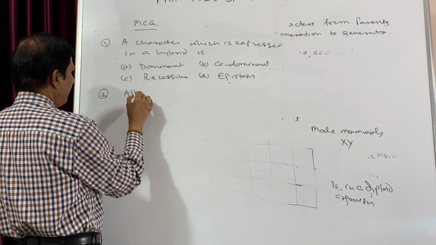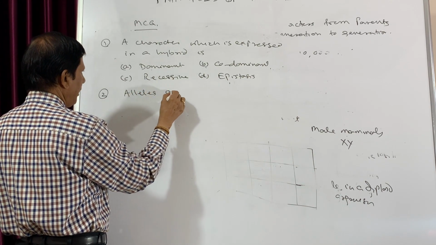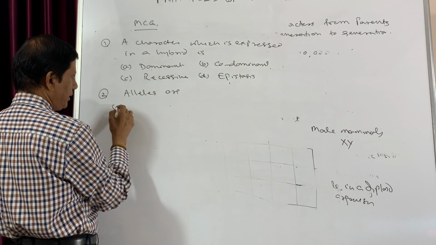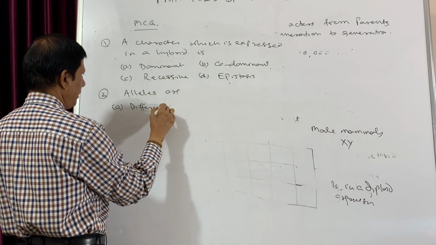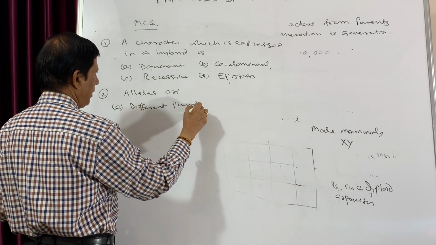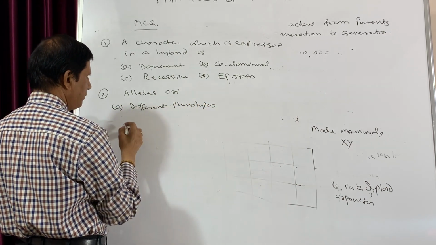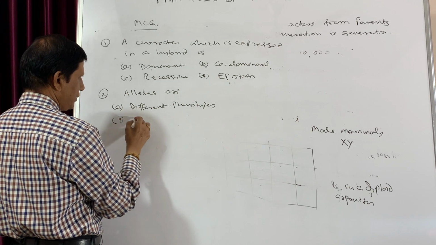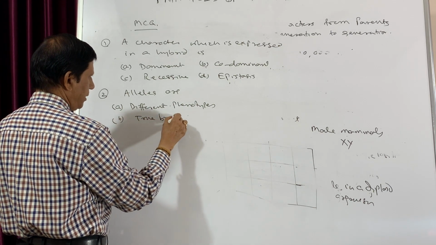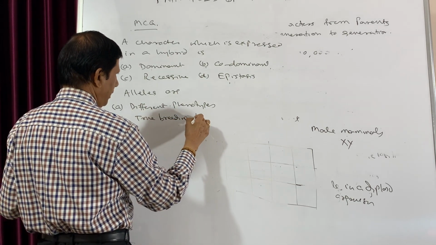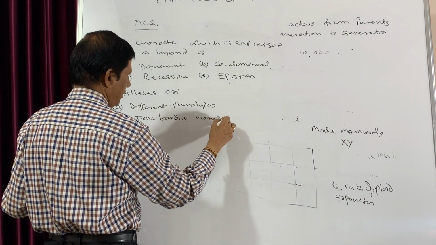Alleles are: first choice, different phenotypes. The second choice, true breeding homozygotes.